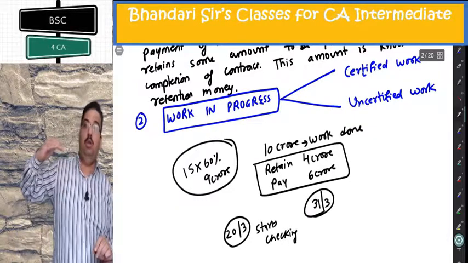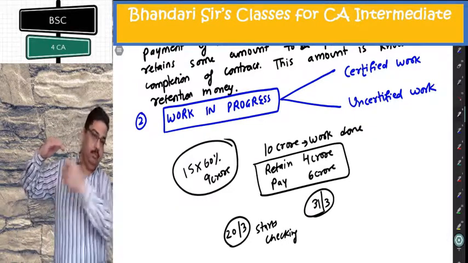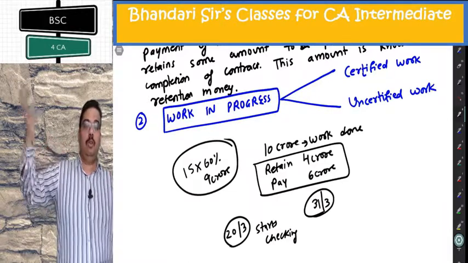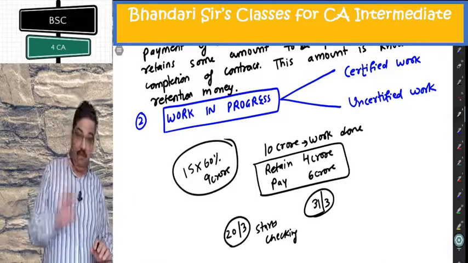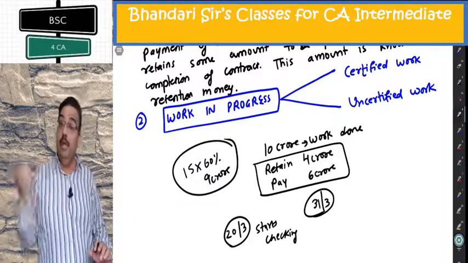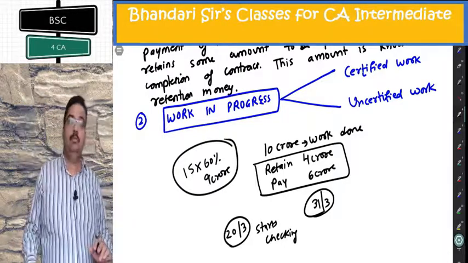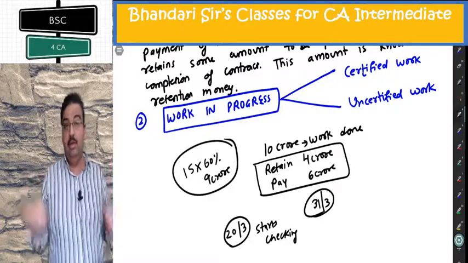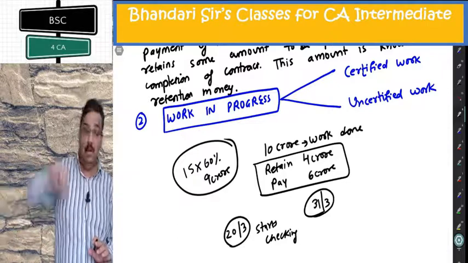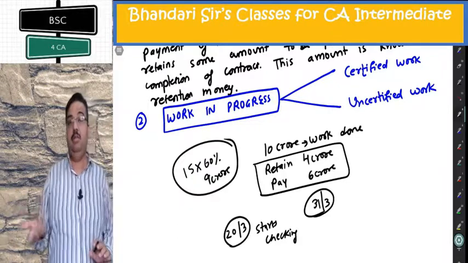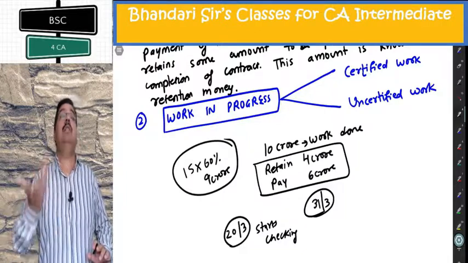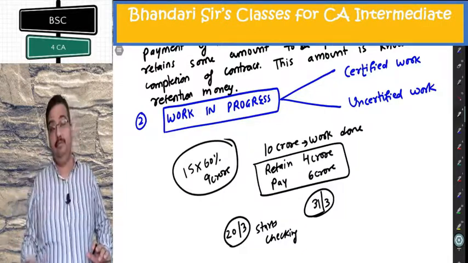I made this much wall on 20th March. He counts it, measures it, values it, puts it in the certificate. He goes further. By the end of 31st March, I have completed this wall and even the lintel is complete. Now, he has not accounted for that part because he checked this room on 20th March. On 31st March, he will not come back here and start measurement again because he will take some days to complete the work. So, in the last 10-11 days, whatever work is done, it is not in the certificate.